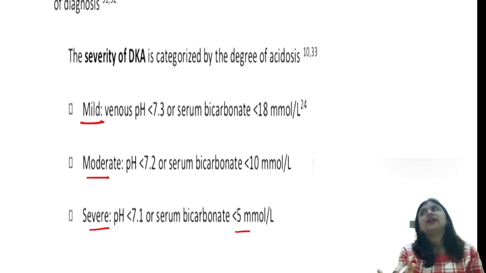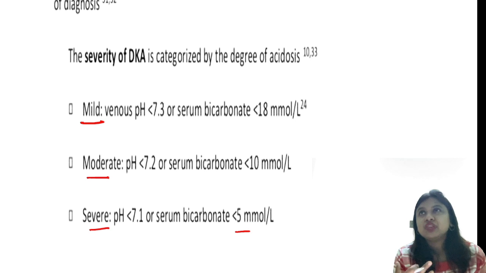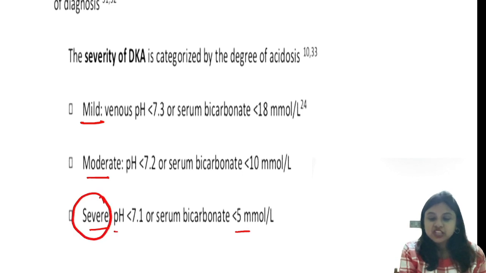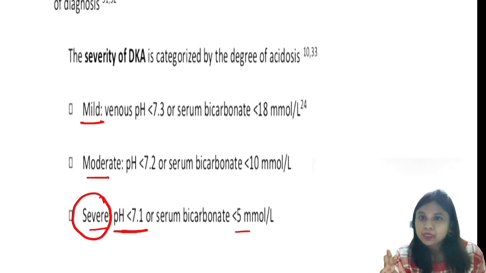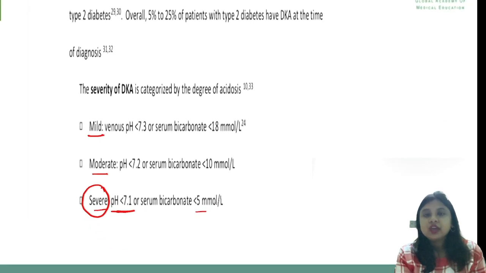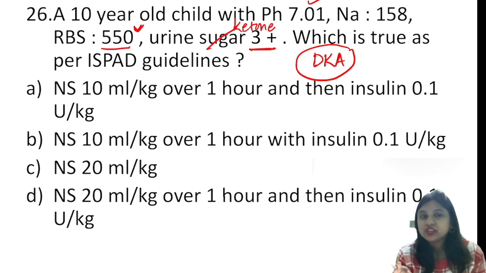So whenever a child comes to me in an emergency with symptoms, it is not a mild DKA, usually it is moderate to severe DKA. Because when a child is symptomatic, it is severe DKA. So here, as you can see in the option, it fits in the category of severe DKA, pH less than 7.1. So the child is dehydrated, but there is no mention of the pulse volume or BP in this question, so we don't know whether the child is in shock or not.